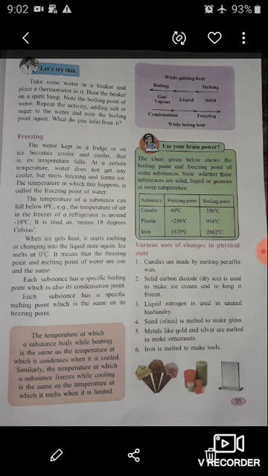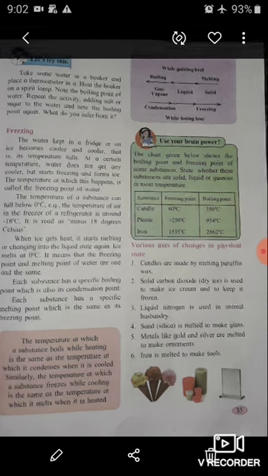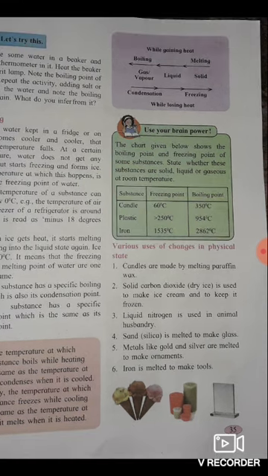See student, there are given states of a substance. While gaining heat, that means while we give heat to a particular substance, first when it is in a solid state, it melts and becomes liquid, and after more heat, the liquid becomes gas or vapor, and there the boiling condition happens.